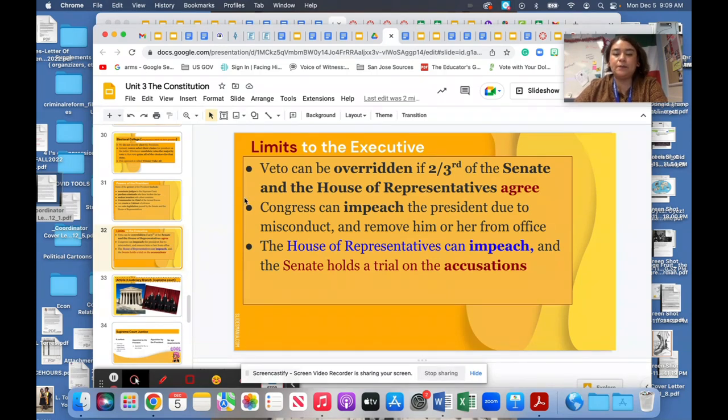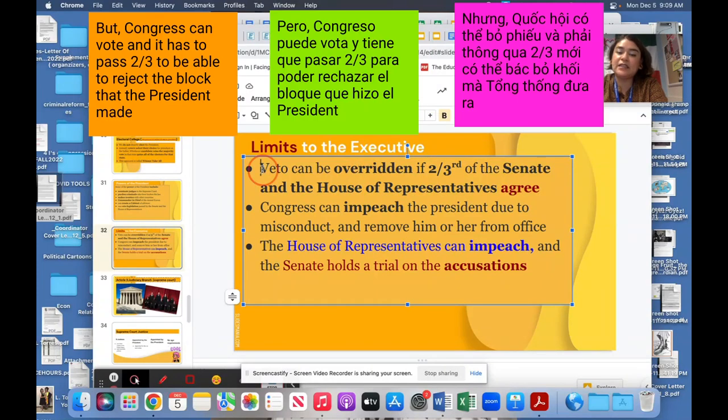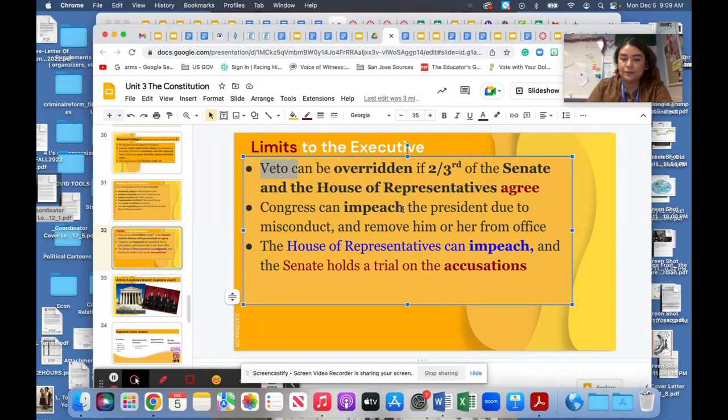Now, what are the limits to the executive branch? Well, here's the limit. The veto can be overridden if two-thirds of the Senate and the House of Representatives agree. So that means that if it gets vetoed, the Senate and the House can actually jump back in on that.